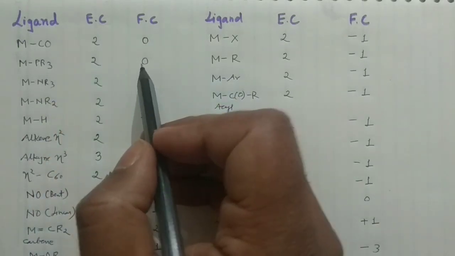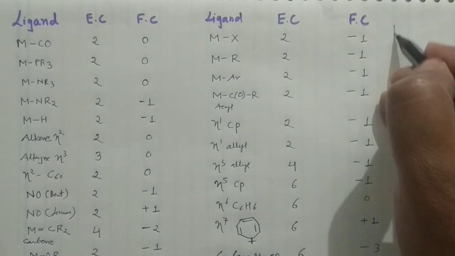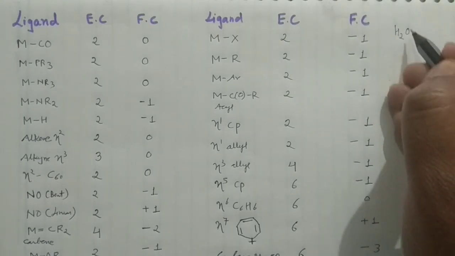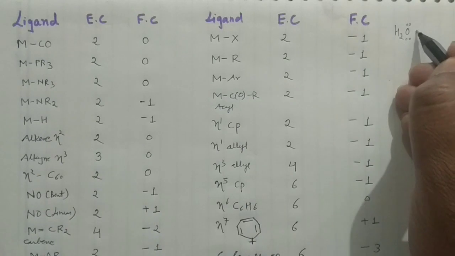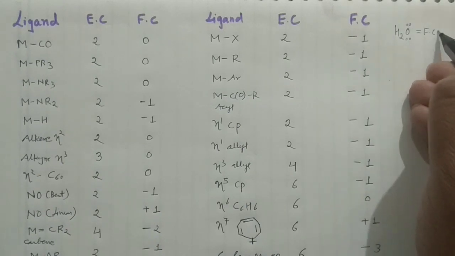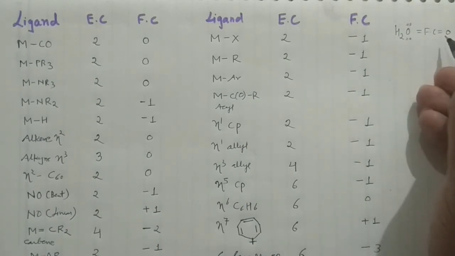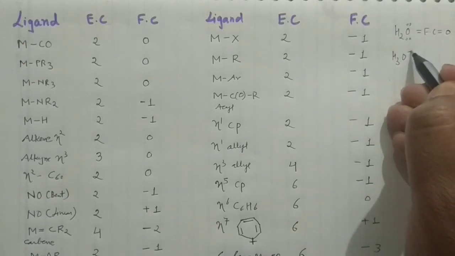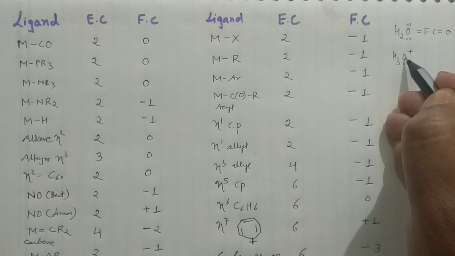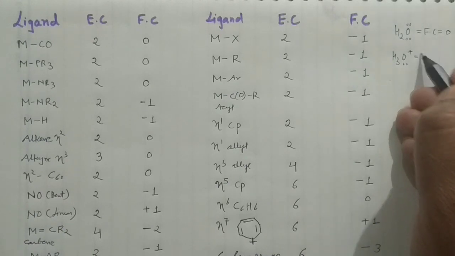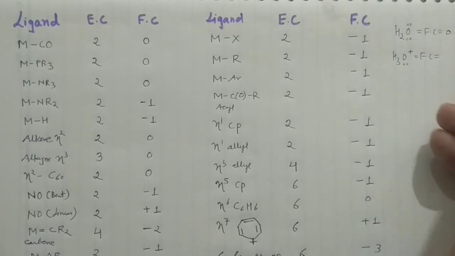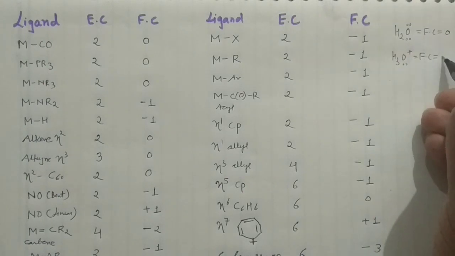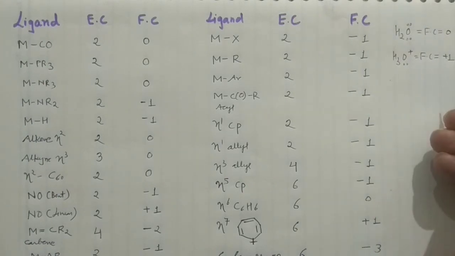You know what the formal charge is? Say I am having neutral H2O. It will have a formal charge of 0. Nothing is there. But if you have, say, H3O+, that means this oxygen will carry the positive charge on it. In that case, your formal charge would be +1.